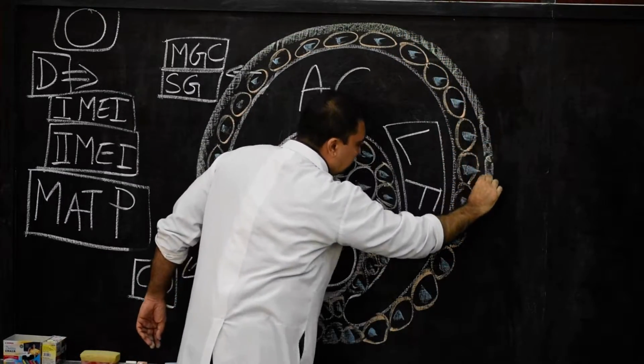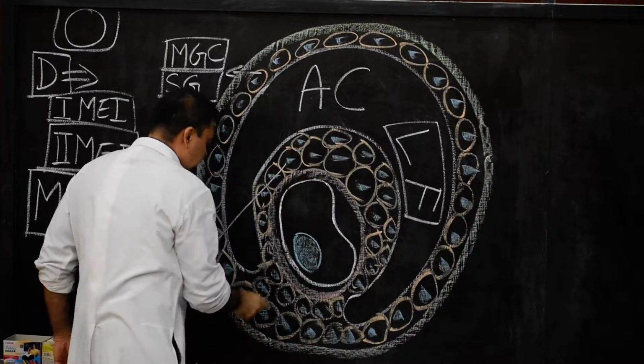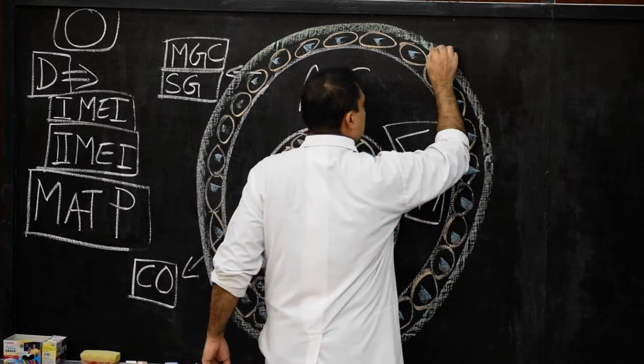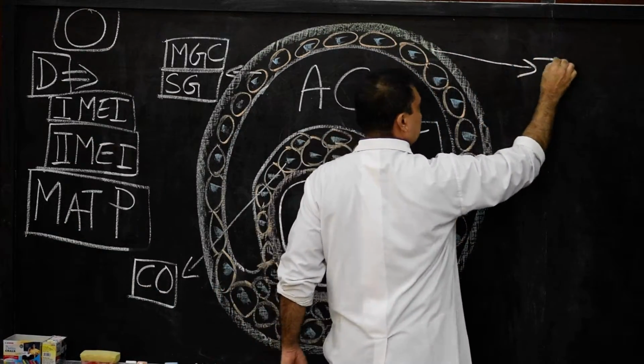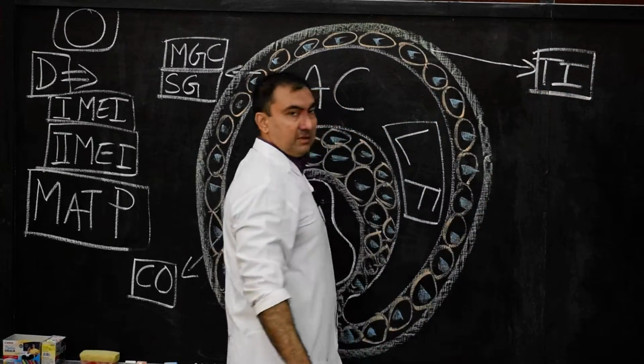This is a cellular layer and it is also a vascular layer. So please note down this as theca interna.